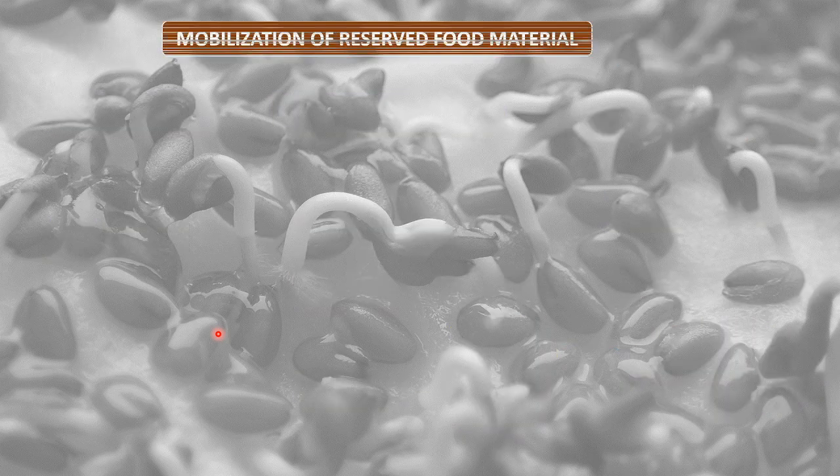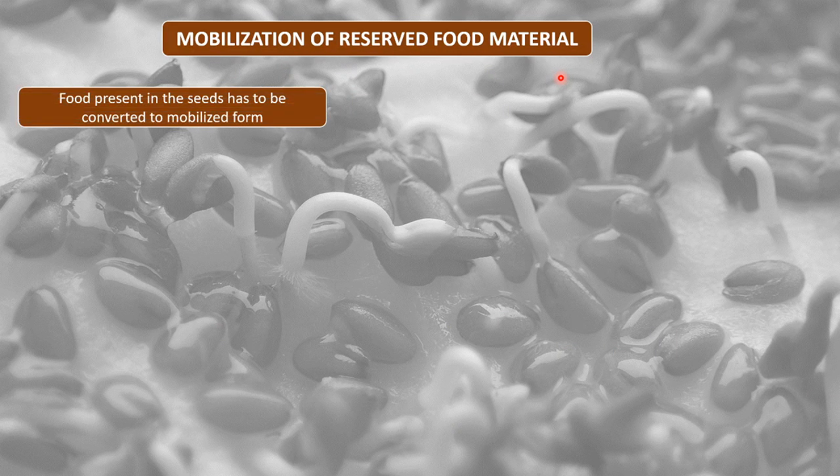Now we move towards the understanding of mobilization of reserved food material. As I told, the food present in the seed is not in the mobilized form.